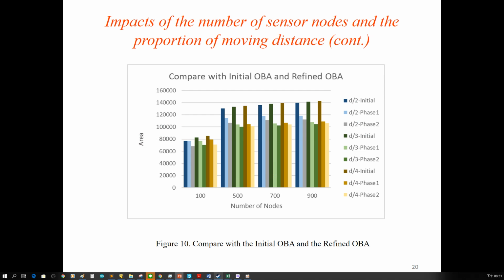And figure 10 shows the comparison between the results. We can see all of the ROBA is smaller than the initial OBA. However, the moving distance does not affect the result of the refinement mechanism.